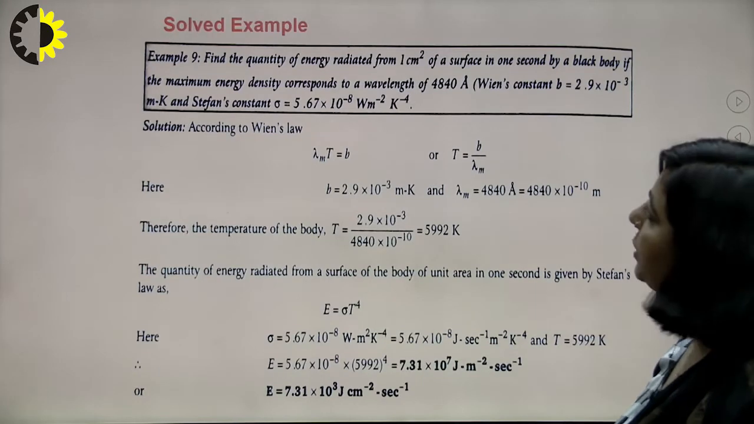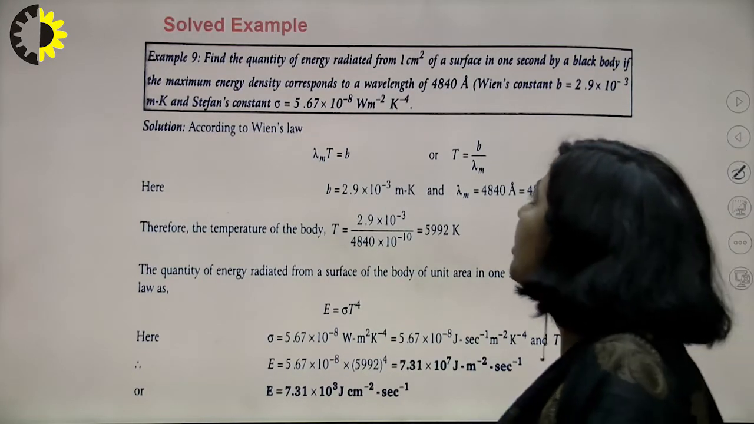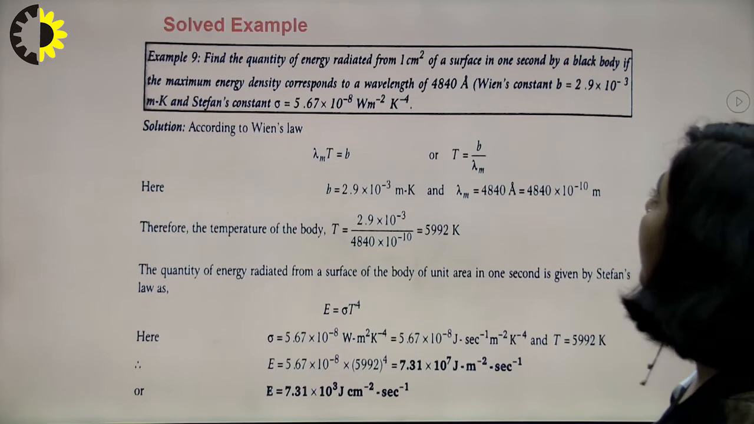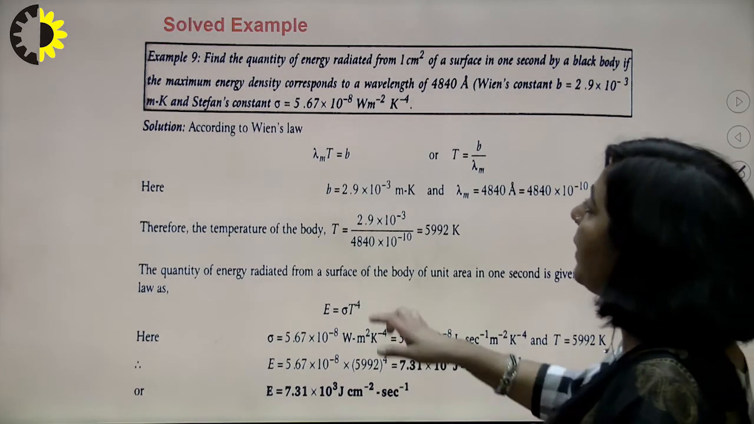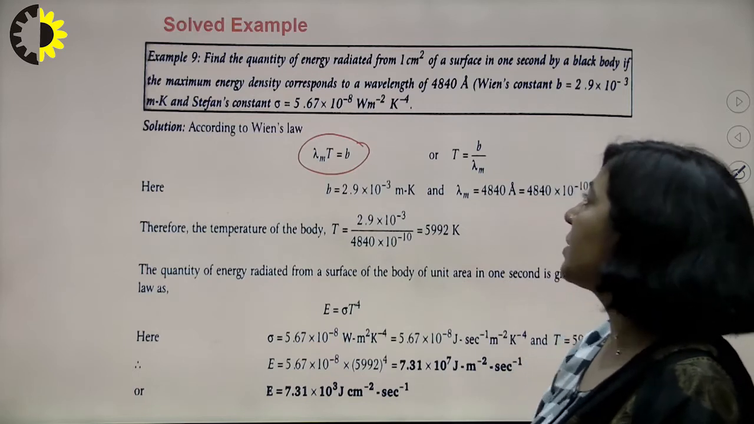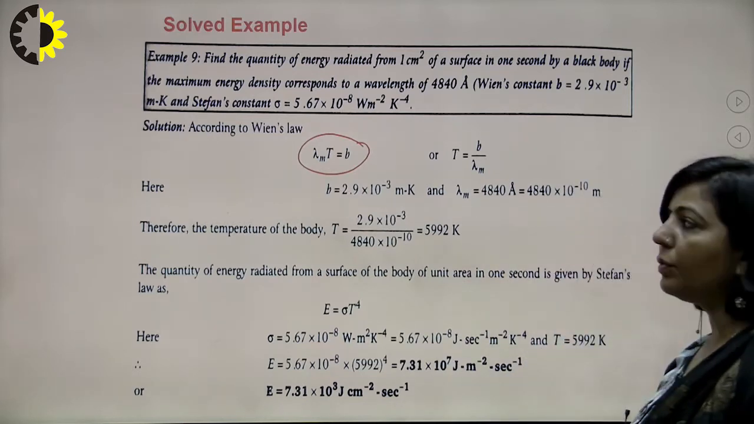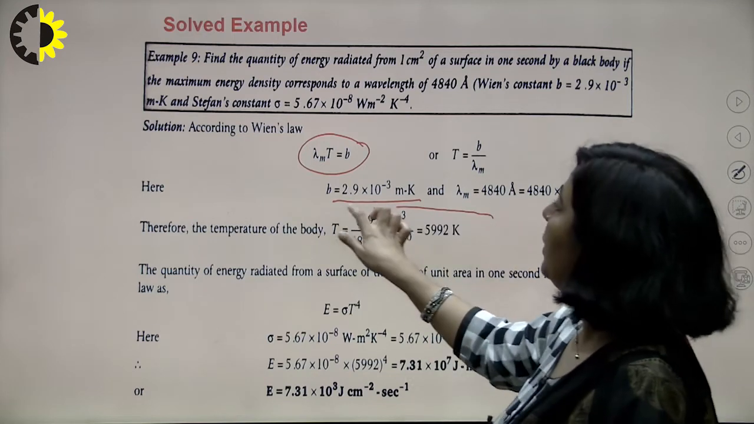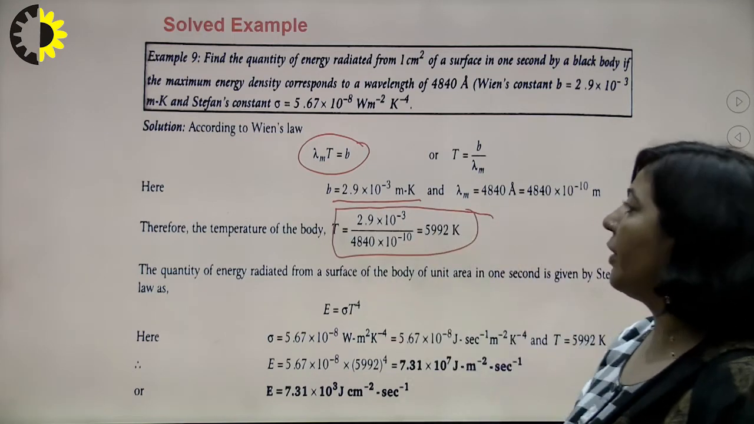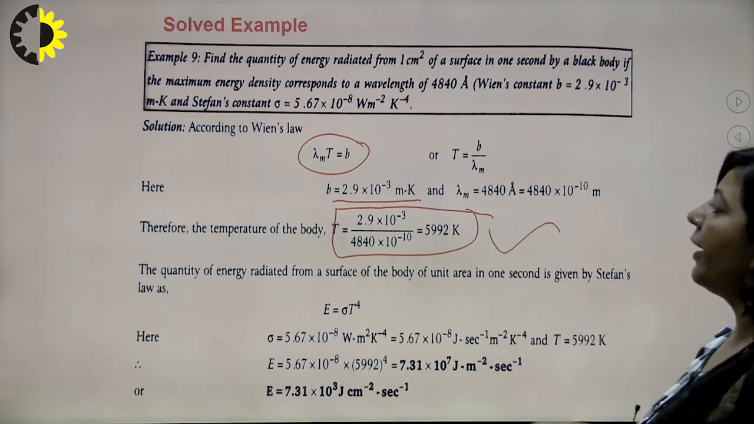So you have this question. Find the quantity of energy radiated from 1 centimeter square of a surface in 1 second by a black body, with the maximum energy density corresponding to a wavelength of 4840 angstrom. Wien's constant is this, and the value of sigma is also mentioned. According to the displacement law, lambda m into T is a constant, and you know the value of that constant. So from here the temperature will be Wien's constant upon wavelength. So the temperature is equal to 5992 Kelvin.